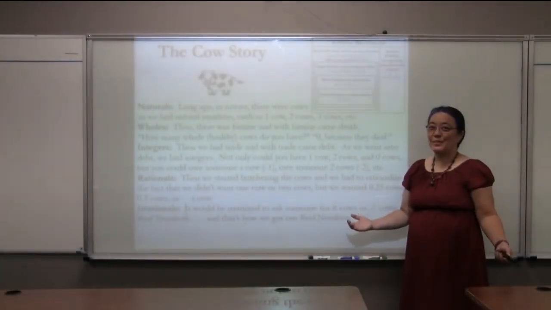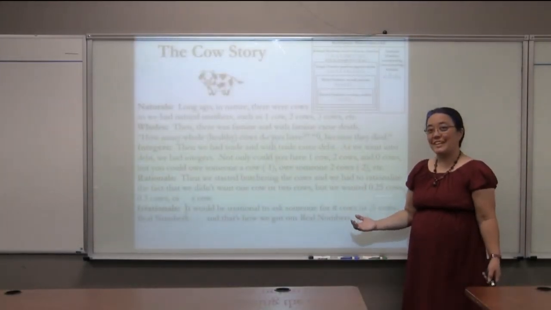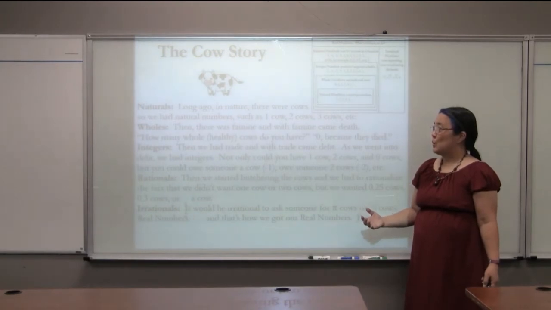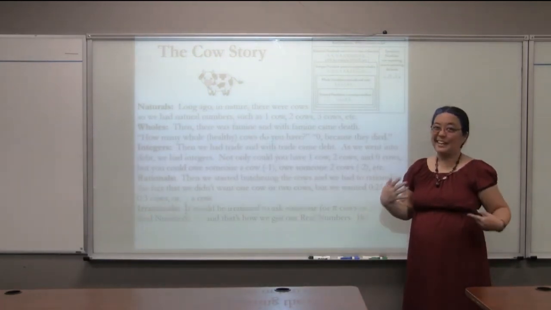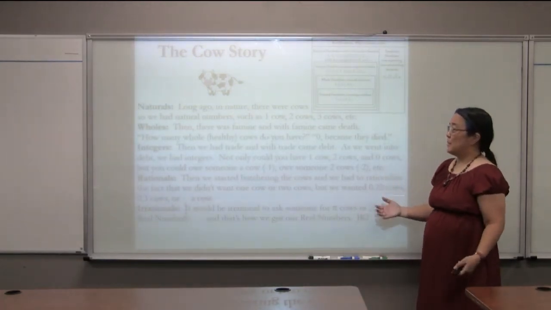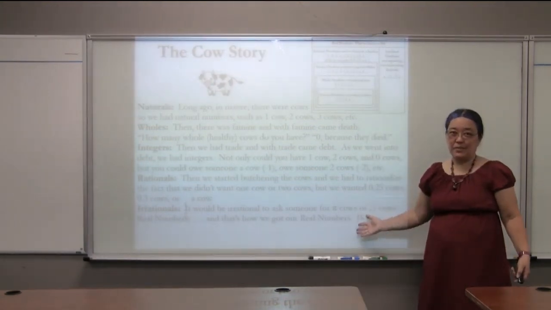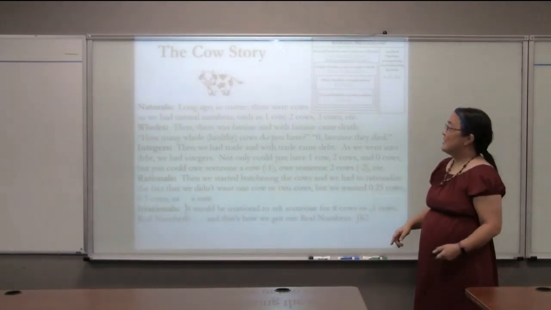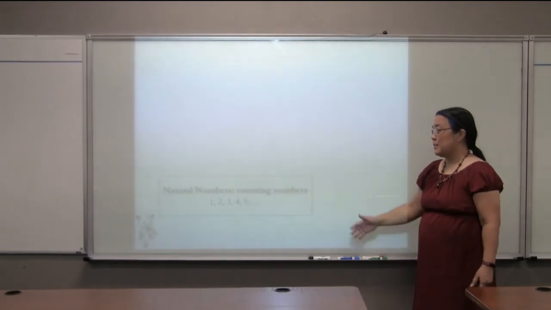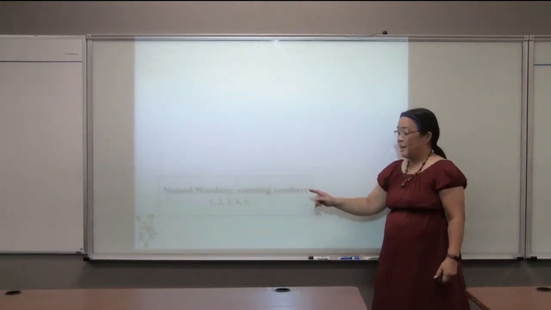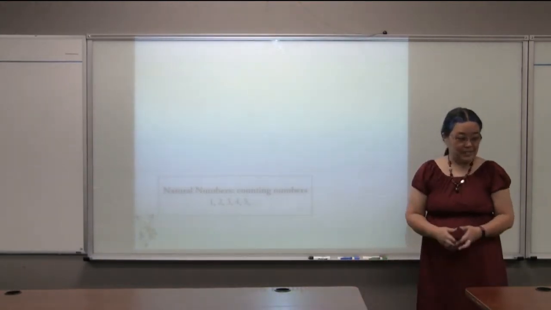Right, so the first thing we're going to start off with for Chapter 1, Section 2, is the cow story. I made this up, so bear with me. The text for this is in the lecture notes. So first of all, long ago in nature, there were cows. We could have 1 cow, 2 cows, 3 cows.